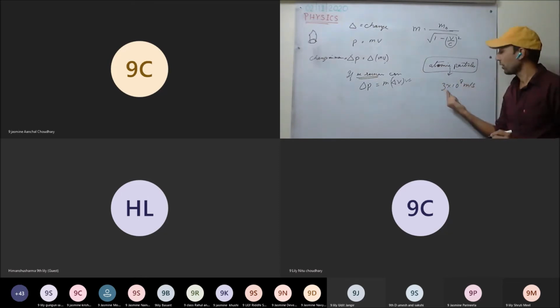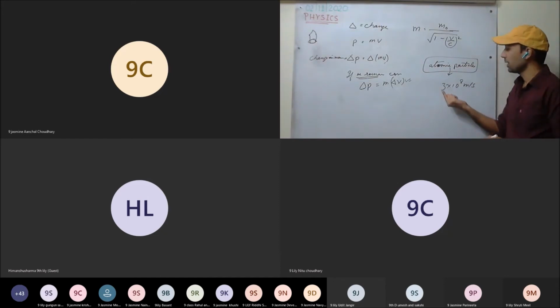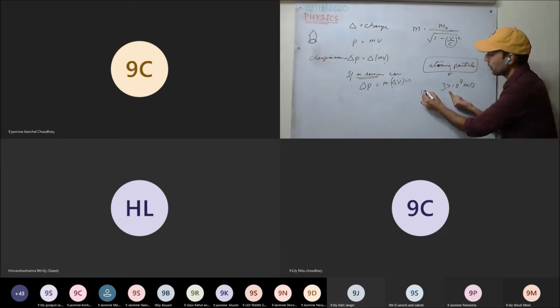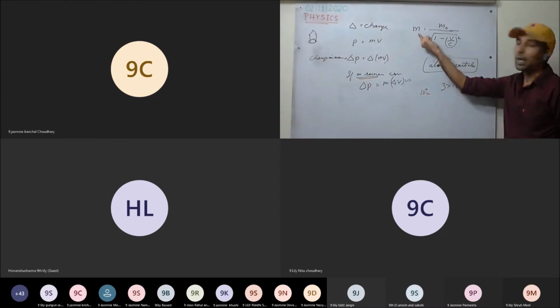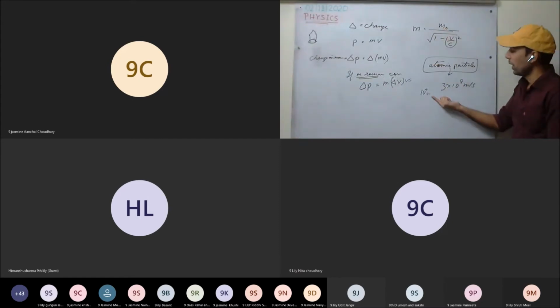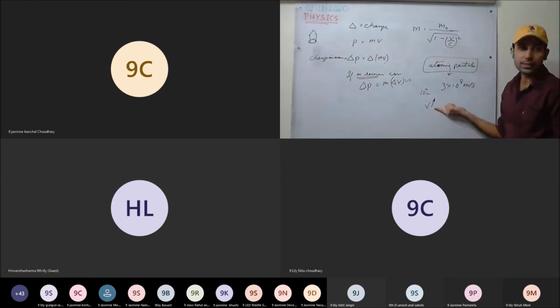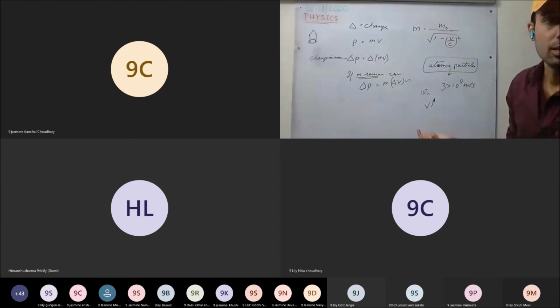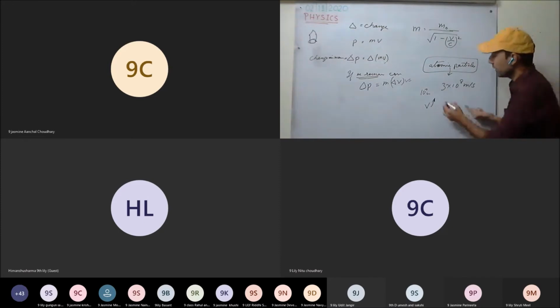No particle can ever have a speed greater than this speed. So if the particle moves with a speed comparable, nearly equal to this, say 10 raised to power 7 meter per second or something like that, then the mass as well changes. As the velocity of the particle increases, the mass as well increases.